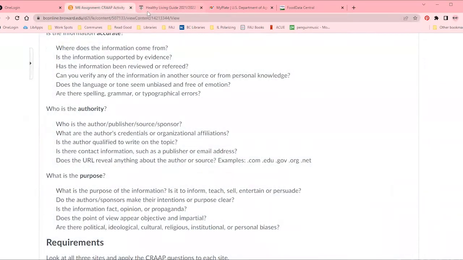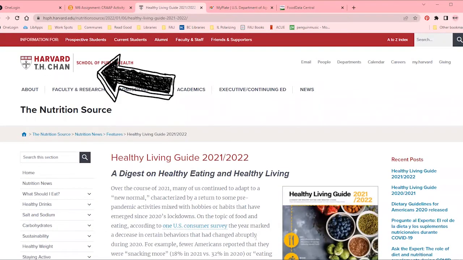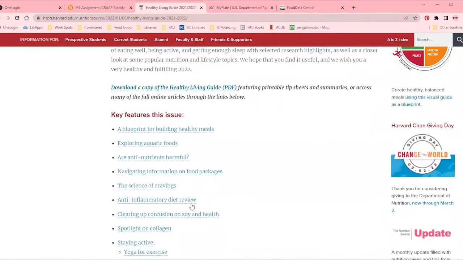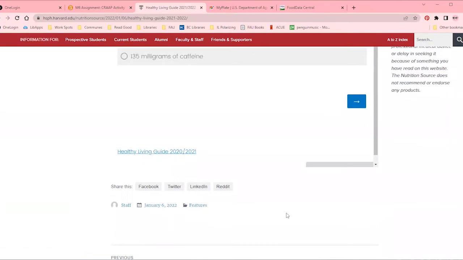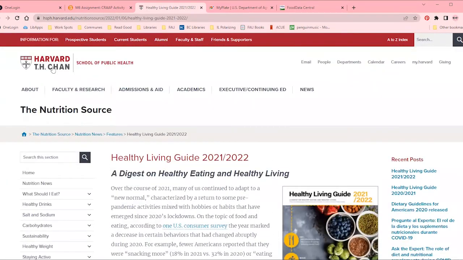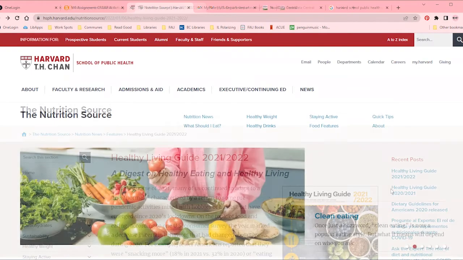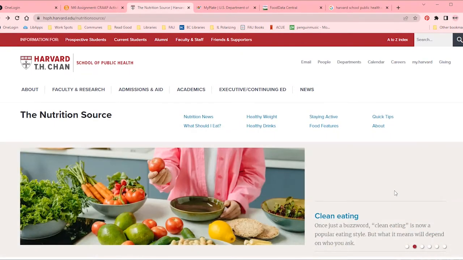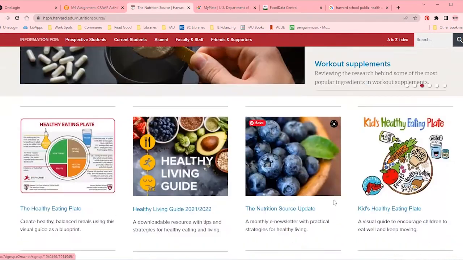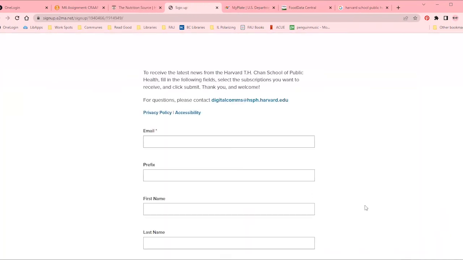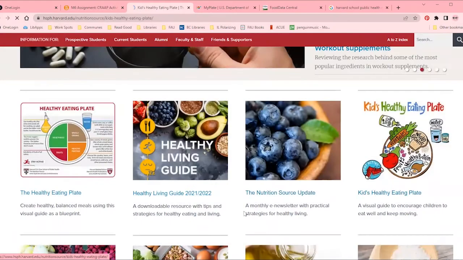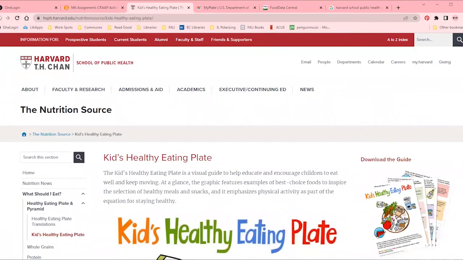Who is the authority? Well, we looked and saw that Harvard is one of the owners of this site. If I wasn't sure, though, and this was my source, I could scroll and see if there was any name. In this case, one of the staff writers at Harvard, and in particular, in the Harvard T.H. Chan School of Public Health, is one of the authors. If one of my students used this source, I would probably let them. I would encourage them to click through and find a specific source that had information rather than just use the overall umbrella resource.